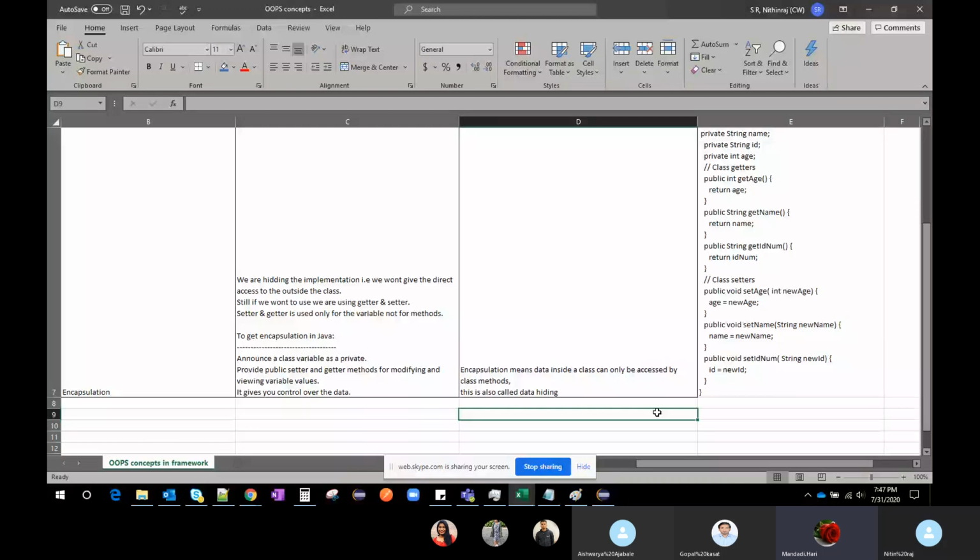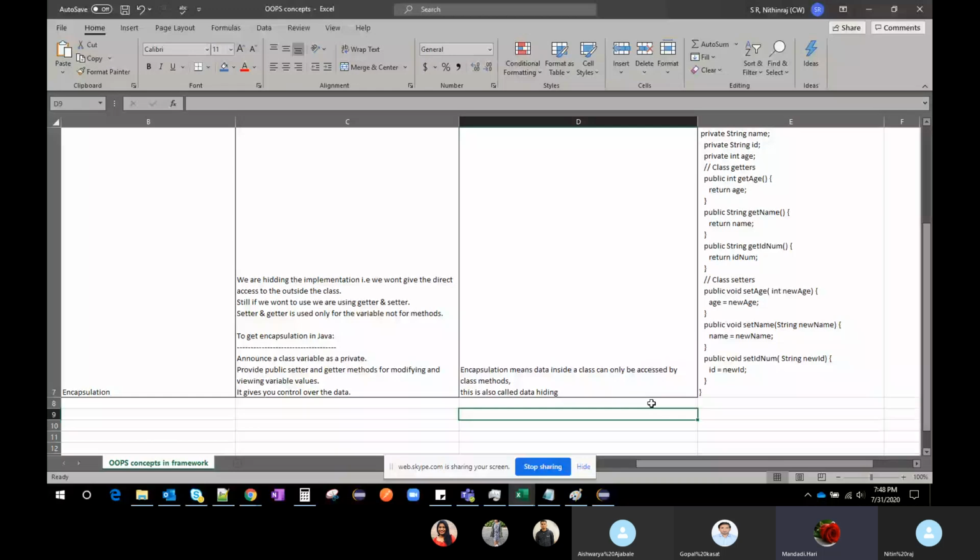When the application is developed, outside classes can just utilize these methods. Now suppose for some user I don't want to give access to change some values, I will give only get access to that particular person. I don't want the customer information to be changed.